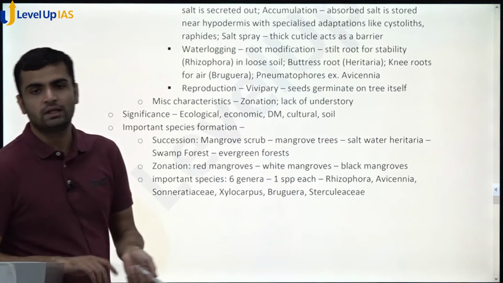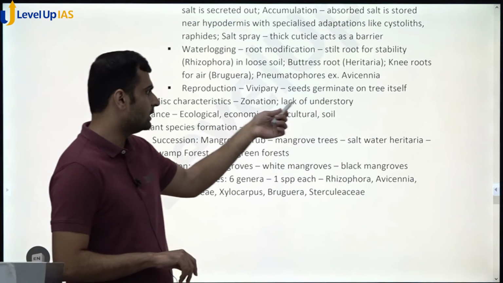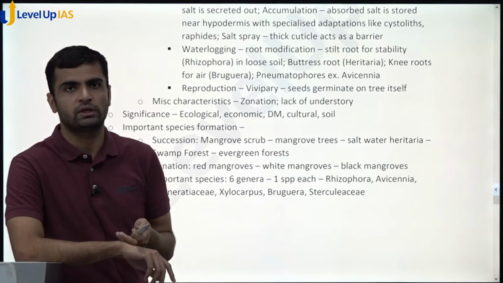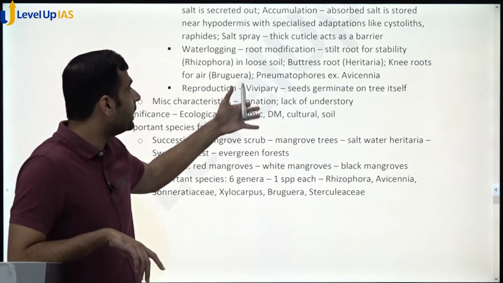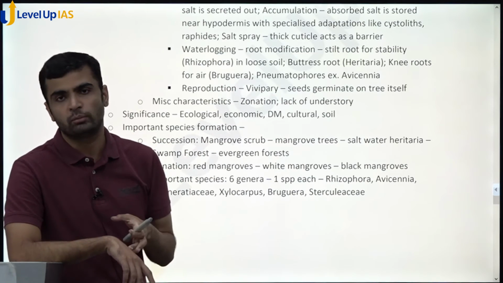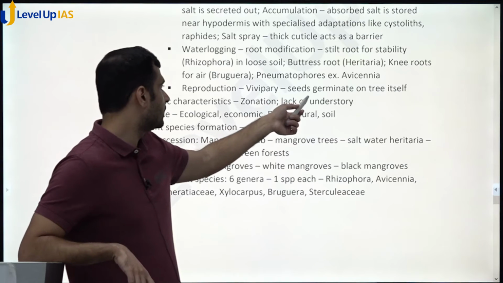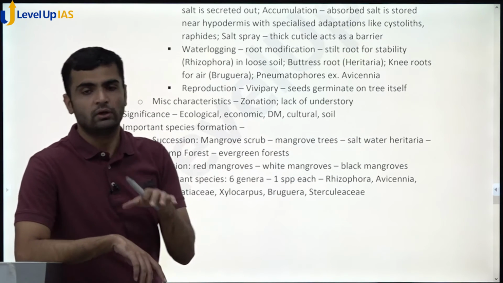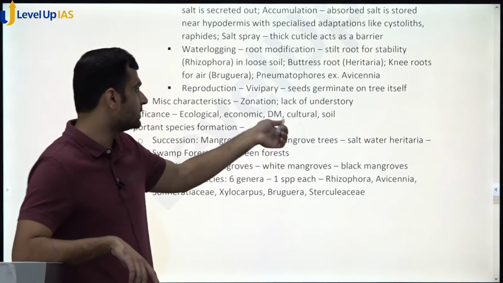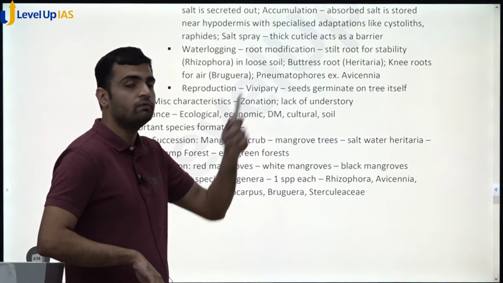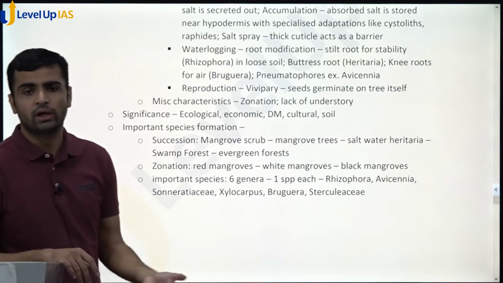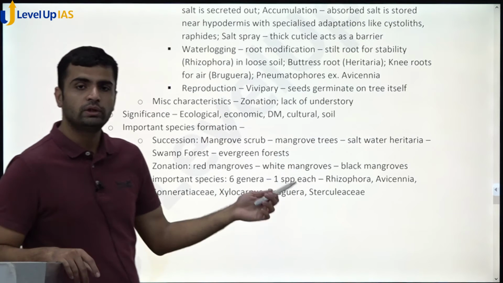So what are the miscellaneous characteristics? One is lack of understory, because mangrove forests need lots and lots of sunlight for the extensive adaptations and defense mechanisms that they have to maintain. So the understory cannot be there. All these plants need a lot of sunlight. That's the reason for the lack of understory here. And for mangrove zonation, you can draw a diagram showing white mangroves, red mangroves and black mangroves.